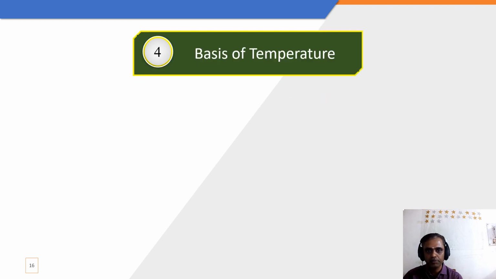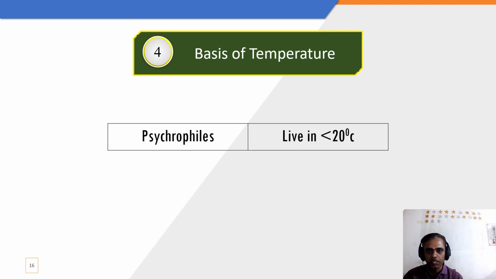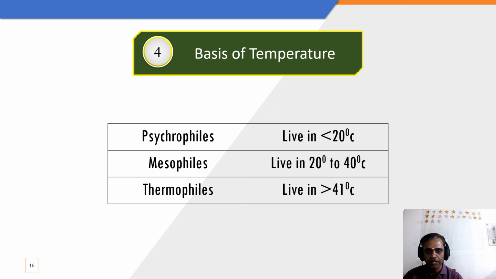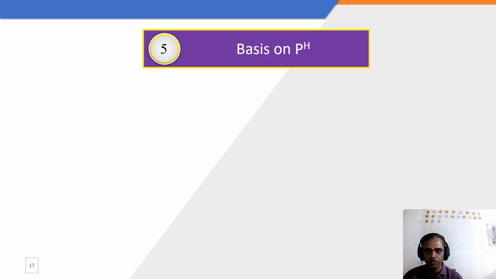And basis of the temperature, the bacteria are divided into 3: psychrophiles, mesophiles and thermophiles. Psychrophiles means they live at less than 20 degrees Celsius, and mesophiles means they live at 20 to 40 degrees Celsius, and thermophiles means they live at more than 41 degrees Celsius. But the thing to remember here is that most of our pathogenic microorganisms to the human are mostly mesophilic. This is very important to remember.